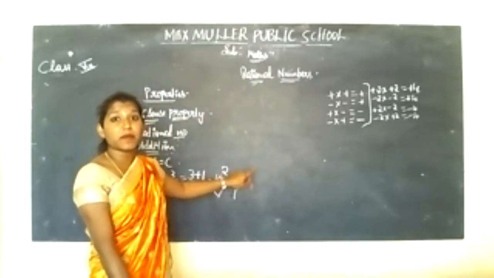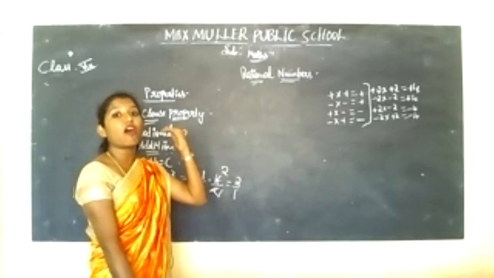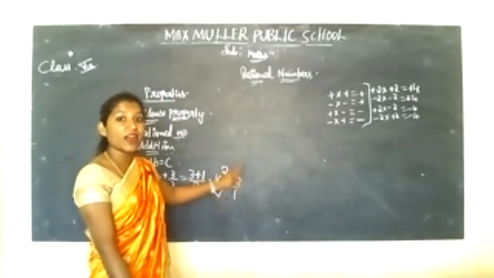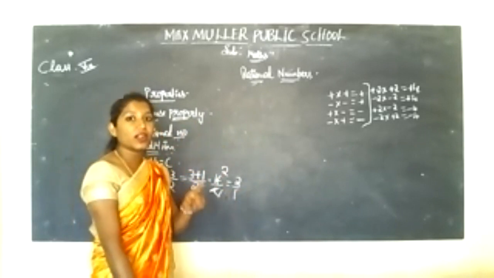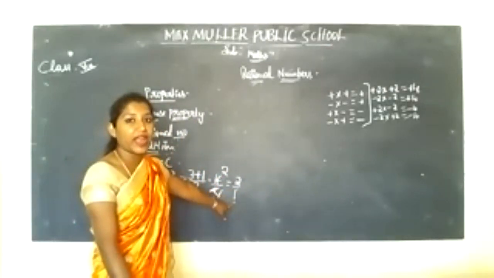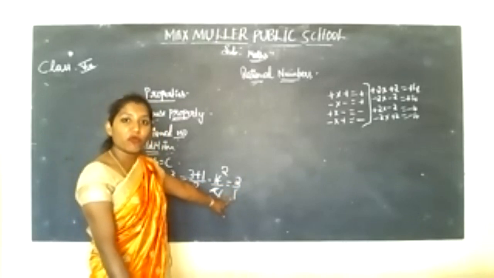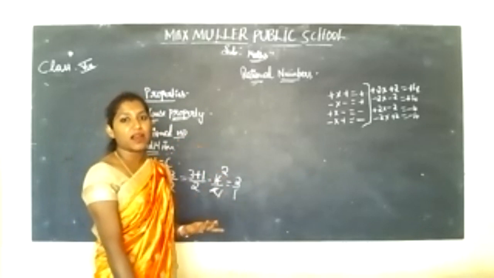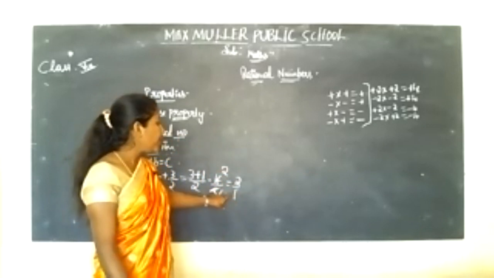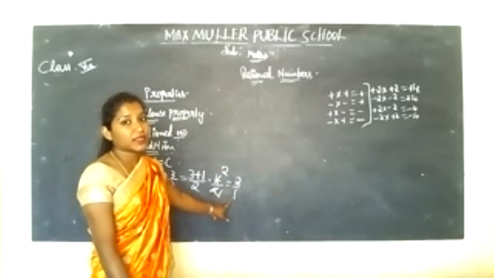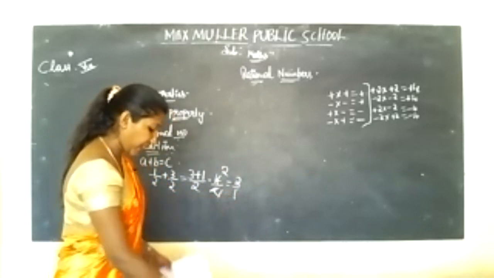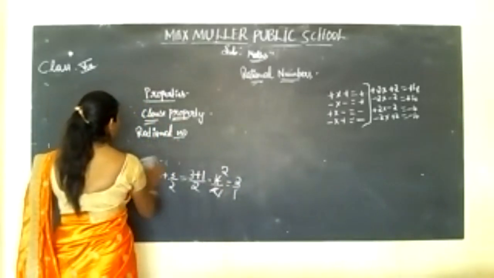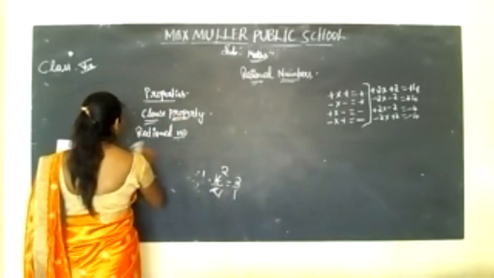Here the denominator should not be less than 0 or equal to 0. It is of course greater than 0, right? 1 is greater than 0. I told that, and your condition is satisfied. So 2 by 1 is a rational number. Understood? 2 or any other number, if it is given, it is a rational number. Understood, students? Yes. Next, coming to, we'll see for addition, subtraction.